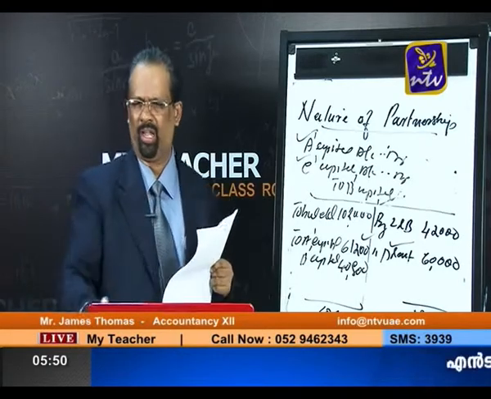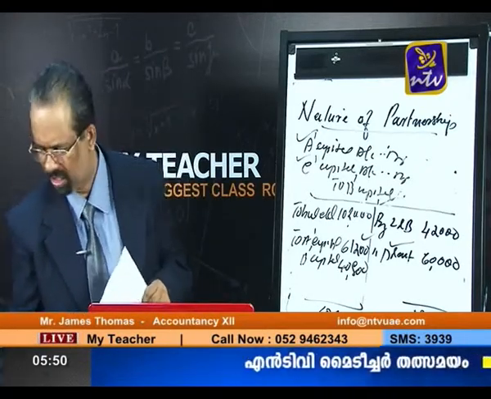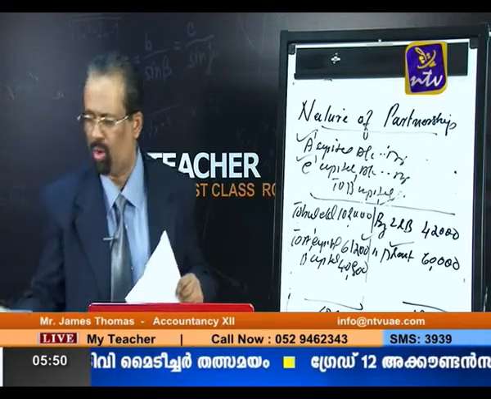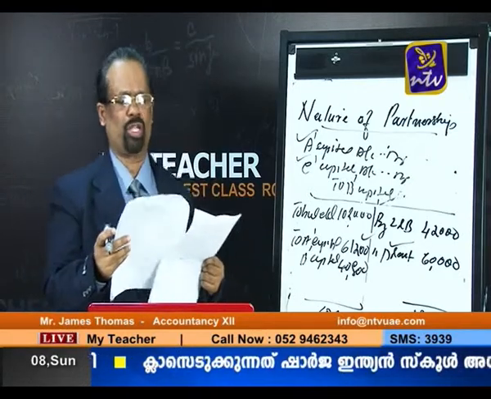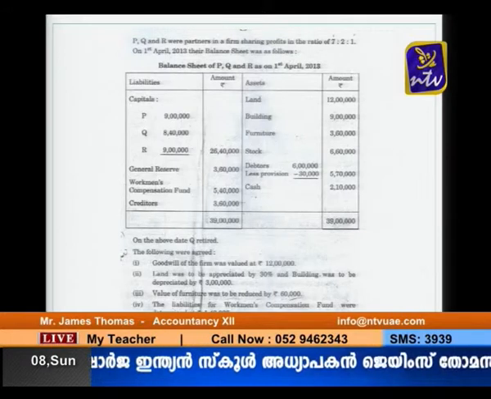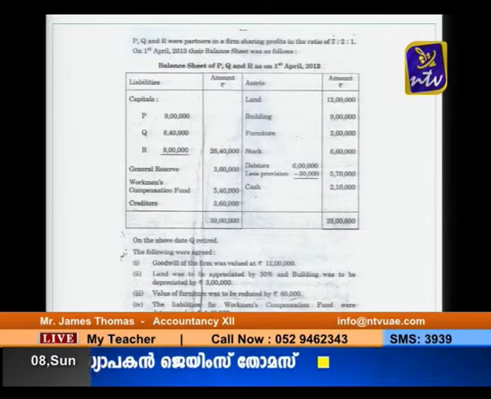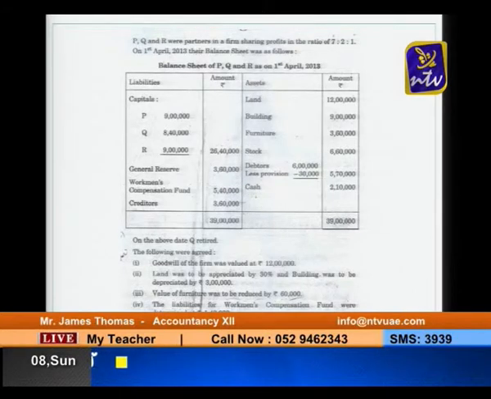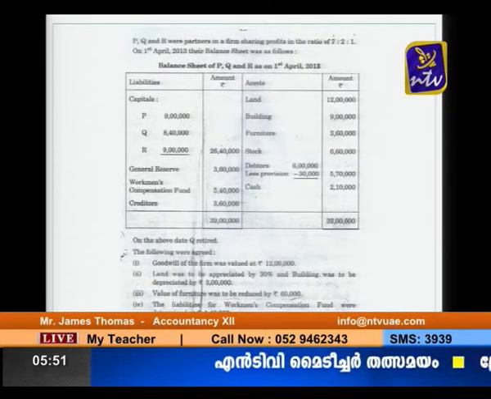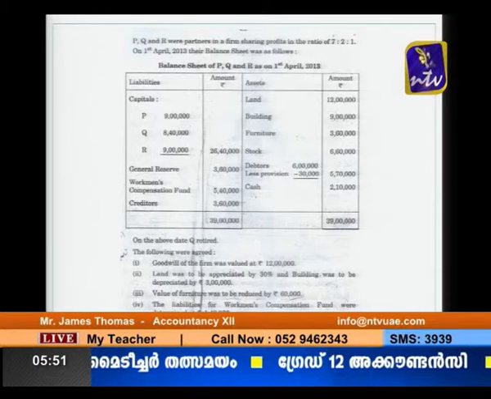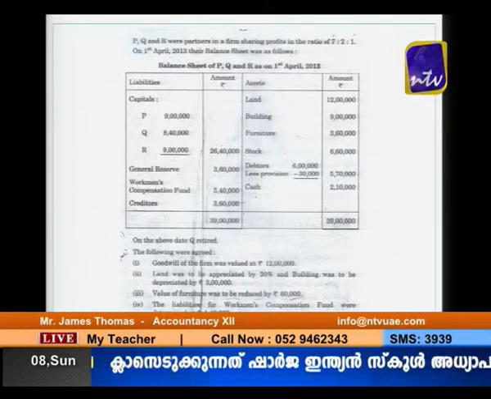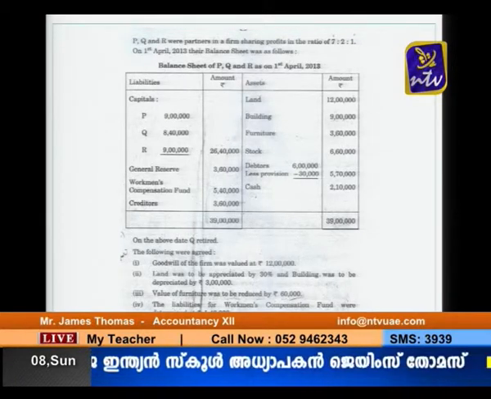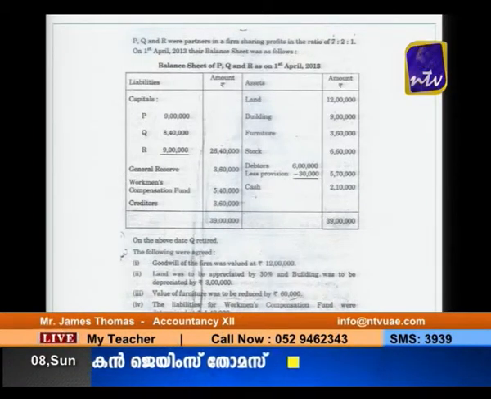See, look at another question, which is from last year's board paper. P, Q and R are partners in a firm sharing in the ratio of 7:2:1 on 1st April 2013, and their balance sheet is as follows. I am just reading only the adjustments, as the balance sheet part you know very well. The goodwill of the firm is valued at 12 lakh, and land was to be appreciated by 30%, and building was to be depreciated by 3 lakh, and the value of furniture was to be reduced by 60,000, and the liability for workmen's compensation fund was determined at 1,40,000. Amount payable to Q was transferred to his loan account.